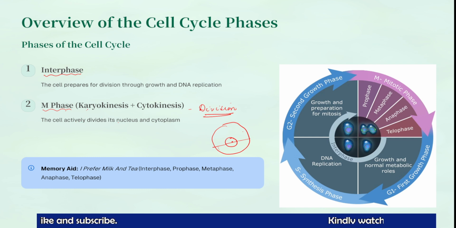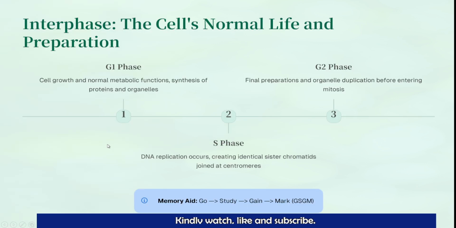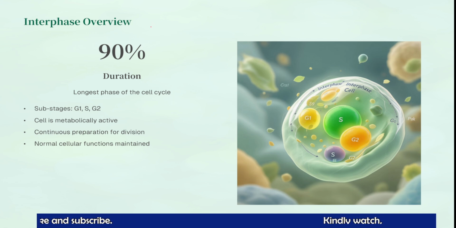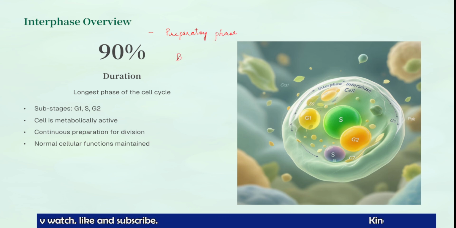In this video we will concentrate more on the first phase, the interphase. What is interphase? Interphase is the longest phase of the cell cycle, and it is the preparatory phase. This phase is also called the biosynthetic phase.